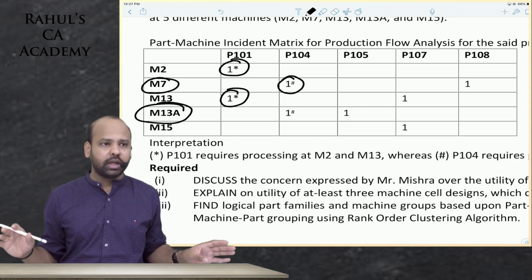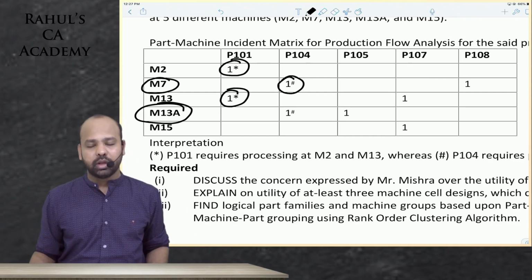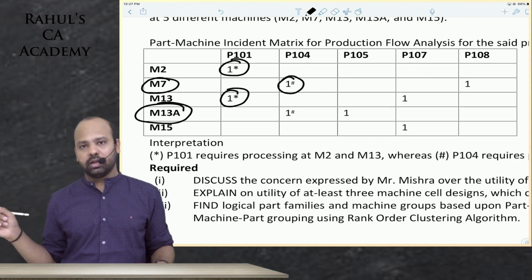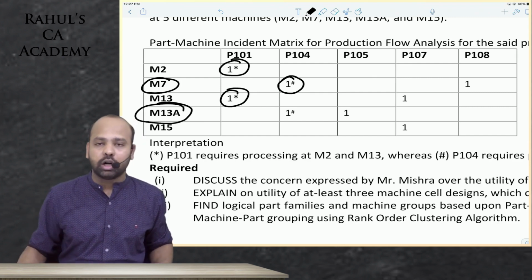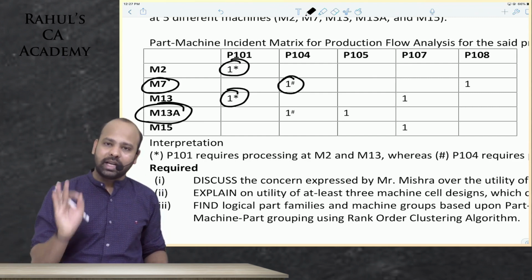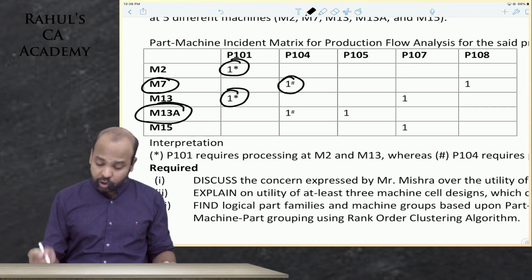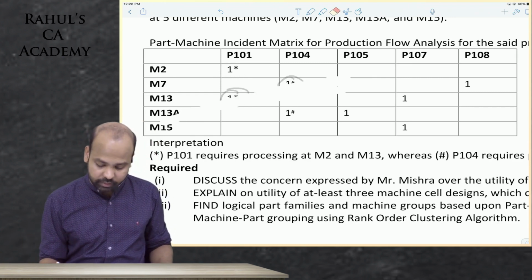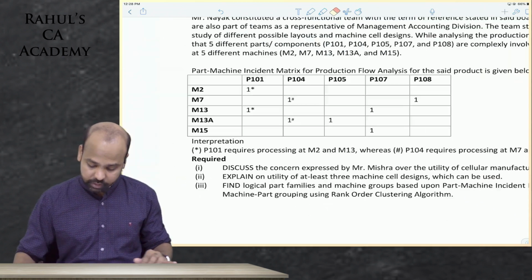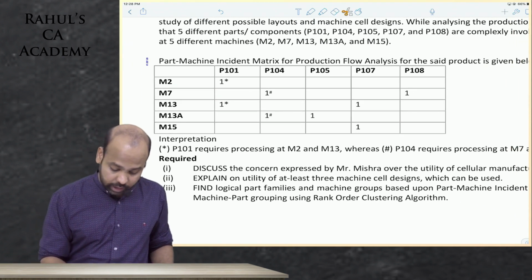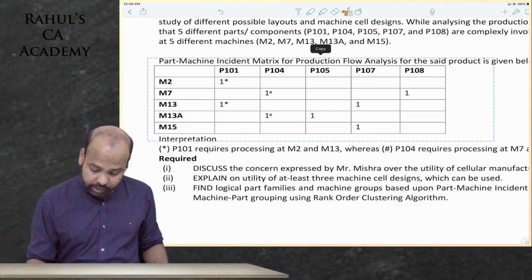We are not doing anything else, but doing it in a systematic way. And that method, given by Mr. King, is the rank order clustering algorithm, nothing else. Now, how am I supposed to perform that? Listen carefully. I'll just copy this table first. I hope you've understood how to interpret the table first.